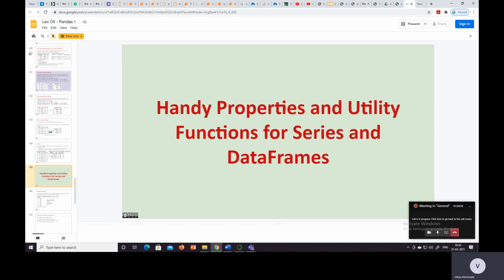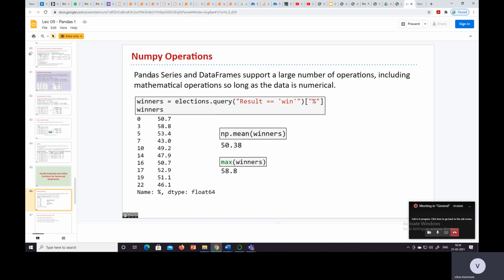Then some of the properties and utility functions for series and data frames that we'll see. NumPy operations like mean, max, we can use on these pandas series. Pandas series and data frames support a large number of operations including mathematical operations, so long as the data is numerical.